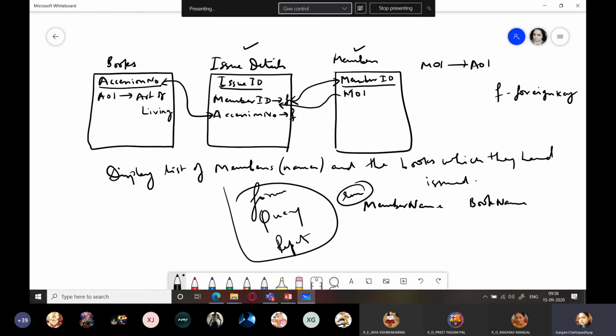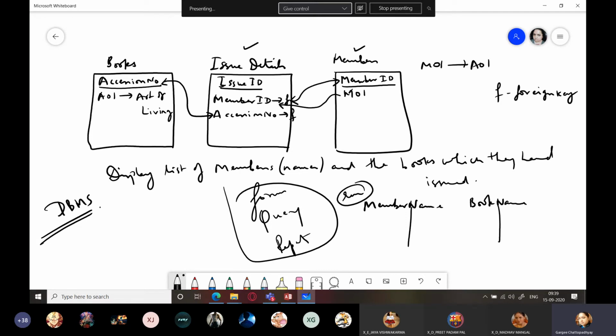Although all this information is not there in one table. तीन अलग-अलग tables में information divided है. So because you created a relationship between the three tables, you were able to access the members along with the books they have issued. ये होता है DBMS. That is database management system. जो आप पढ़ रहे हो ना बेटा, हमने ये graduation में पढ़ा था.